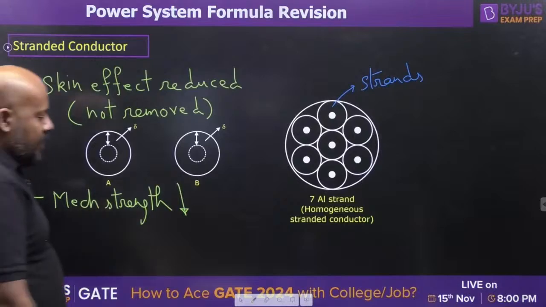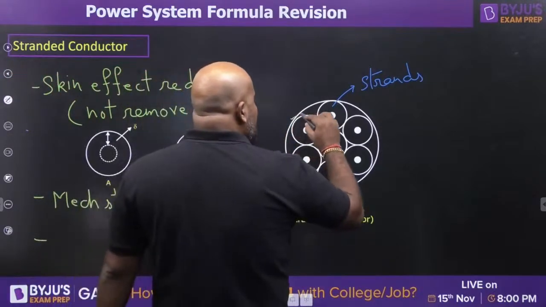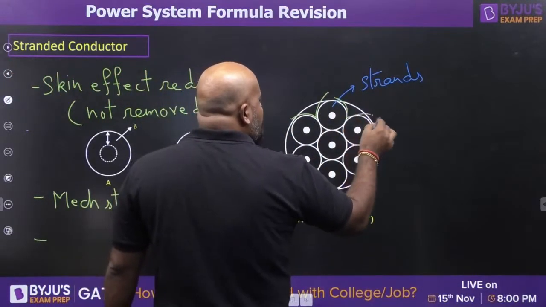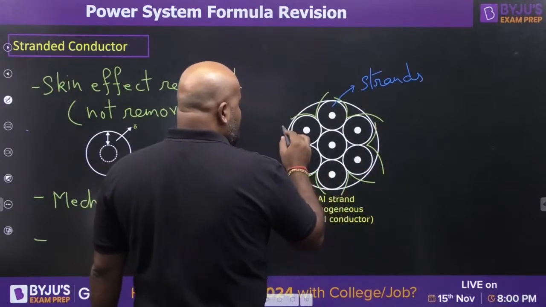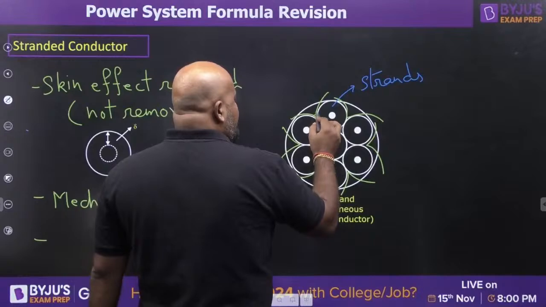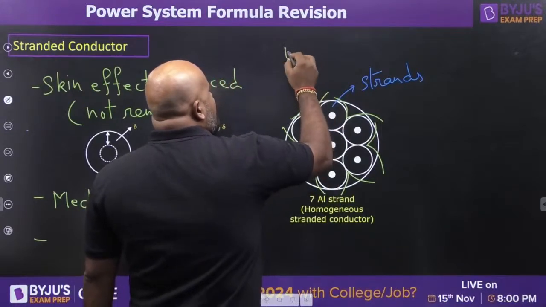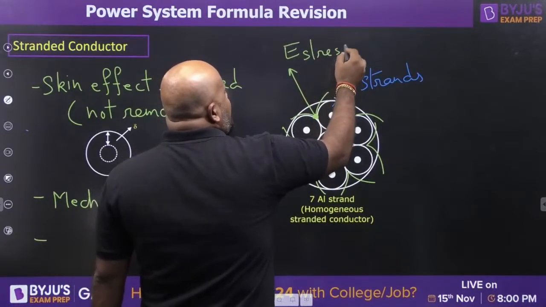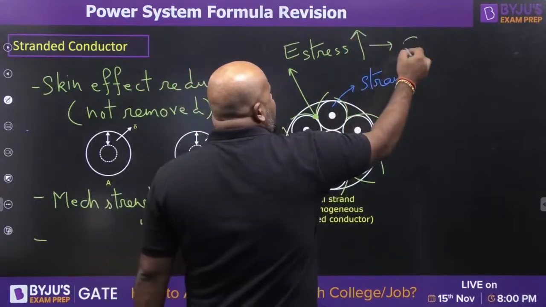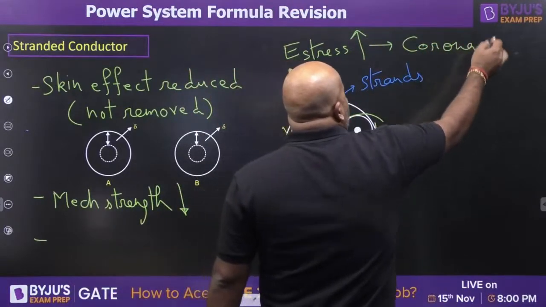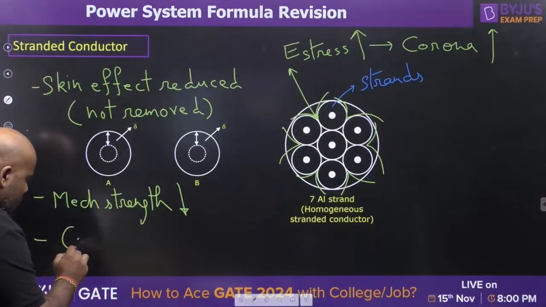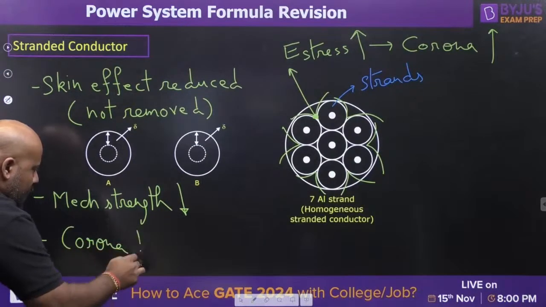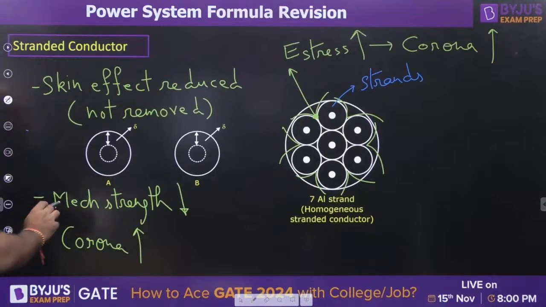At the same time, because of the sharp corners in the conductor, these are the sharp corners or the not smooth surface, at these sharp corners the electric field stress is going to be very high, so the possibility of corona will become very high. So we have got two problems, mechanical strength and the corona.